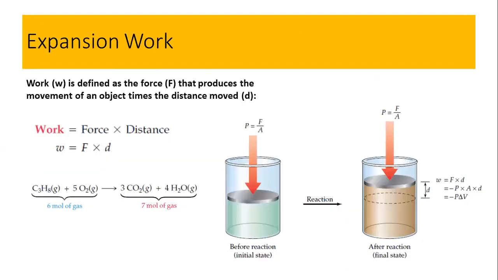Work is defined as the force that produces the movement of an object times the distance moved, that is d. So simply the work is force times displacement. If you apply some force and there is a displacement, that means work is done. This is called the work.